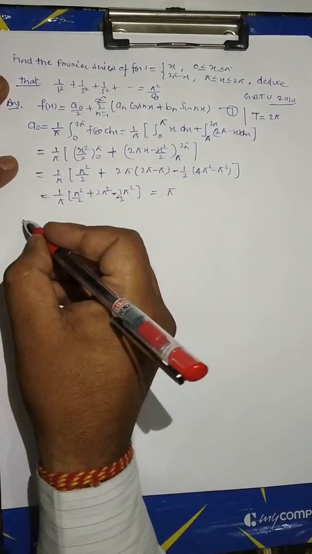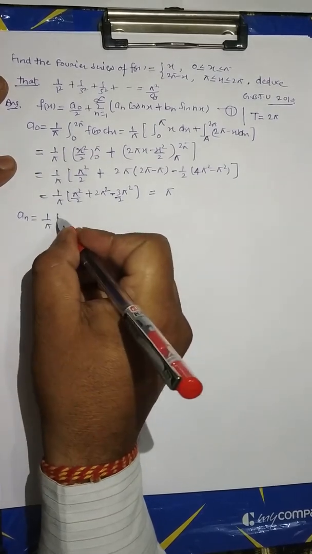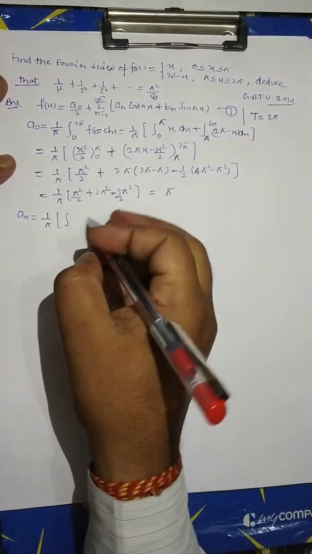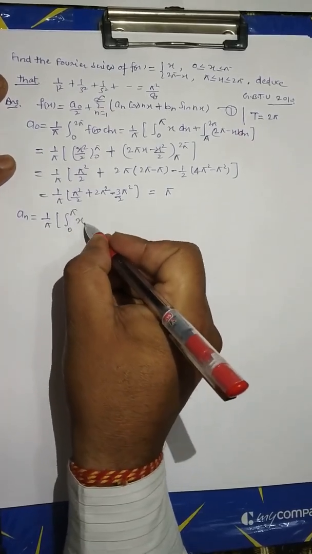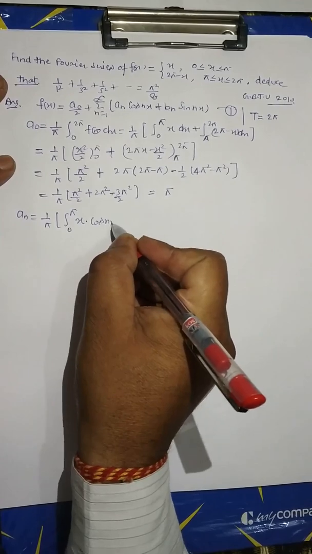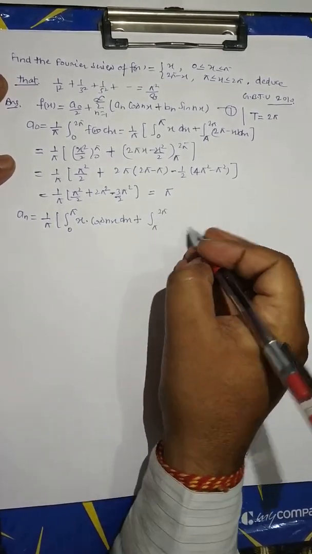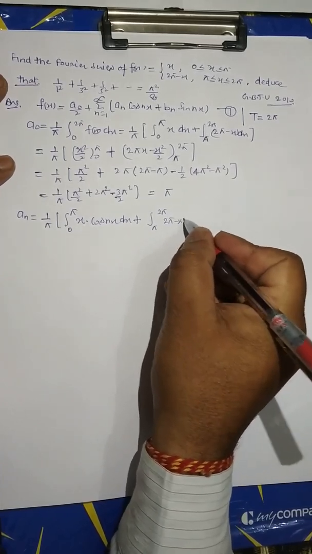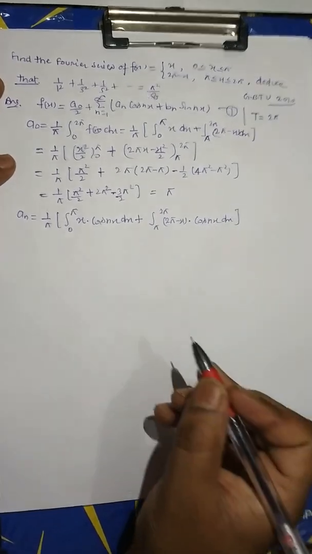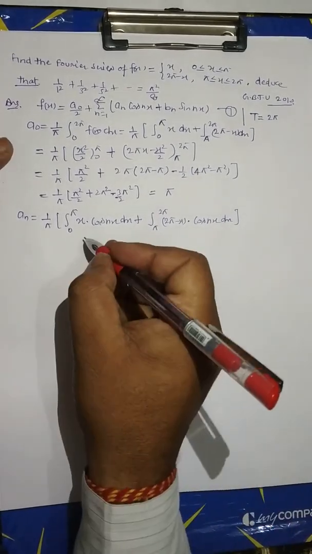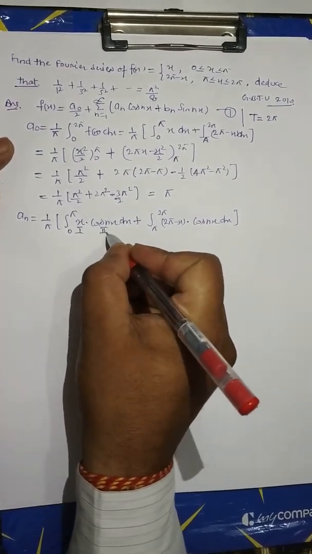Similarly, we can calculate an equal to 1/π by breaking the function: integral 0 to π where f(x) is x into cos nx dx, plus integral π to 2π where f(x) is 2π minus x into cos nx dx. Then by parts integration, x is the first term, cos nx is the second.